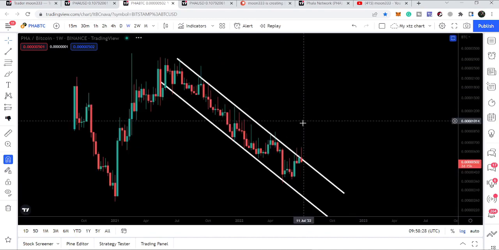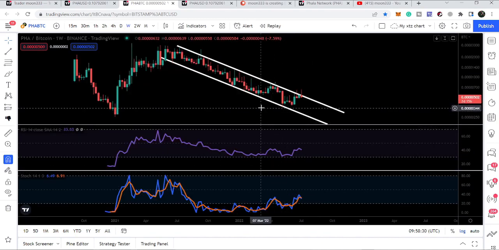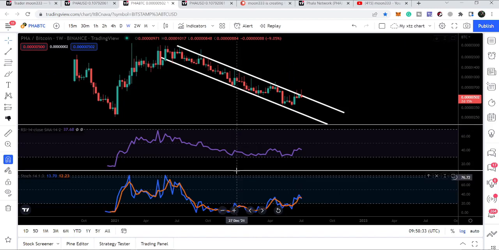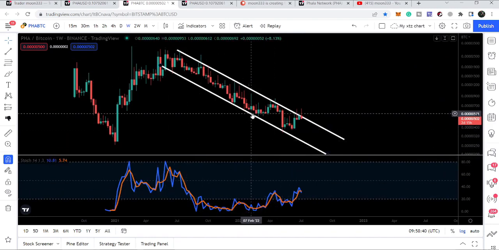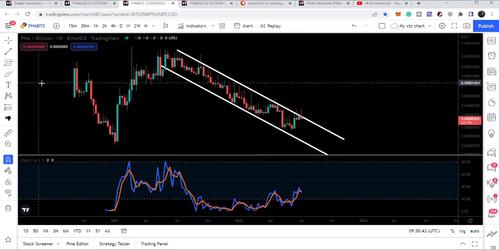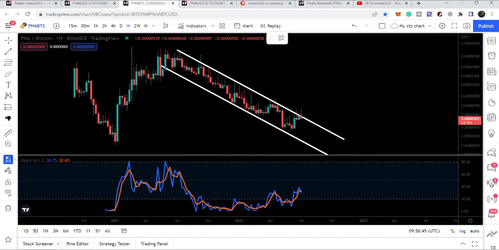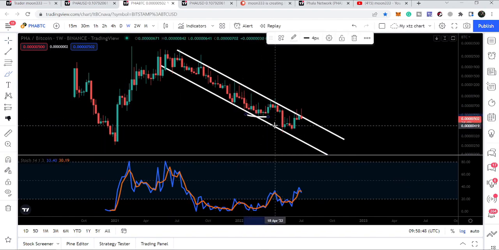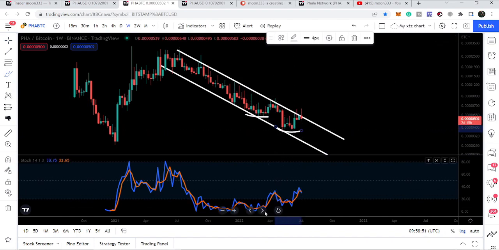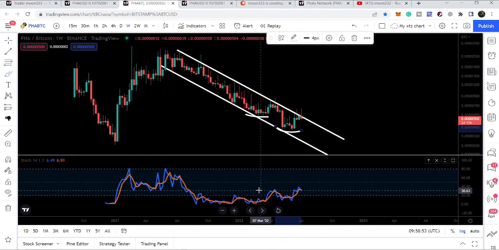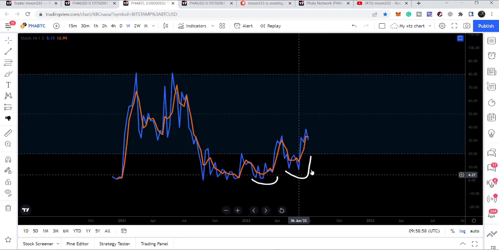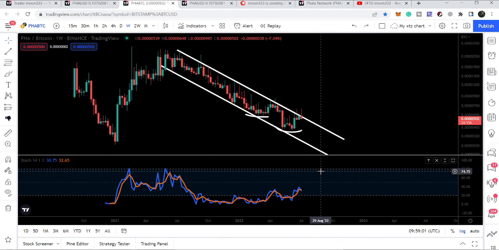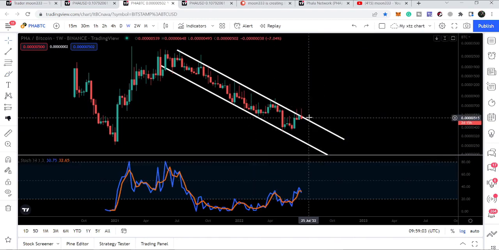Now if we take a look at the stochastic on this weekly time frame chart, we can see that Phala has reached the resistance of the channel with a bullish divergence. Let me show you the stochastic here. When Phala formed this low here, and after this low, Phala formed the next low here. But if we take a look at the stochastic, it formed this low here, and the next low is higher than the previous one. So there was a bullish divergence, and with this bullish divergence, Phala reached the resistance of this channel.